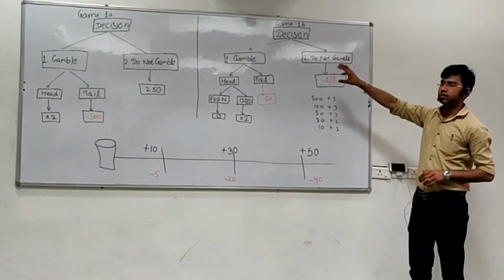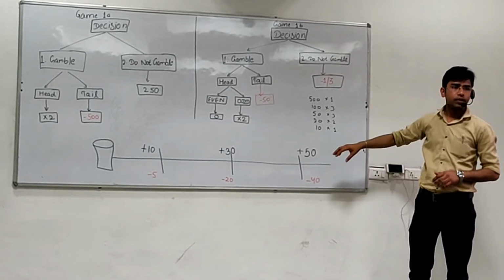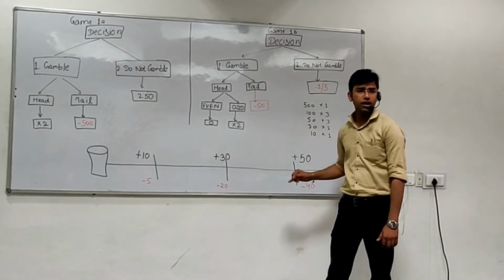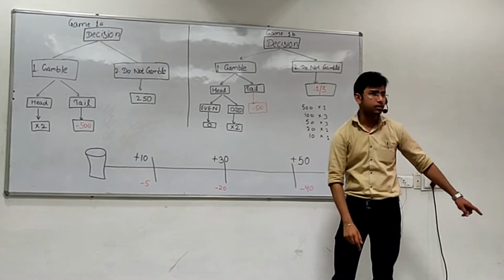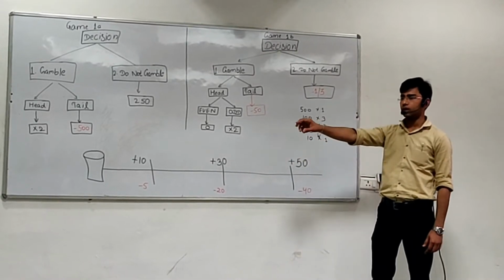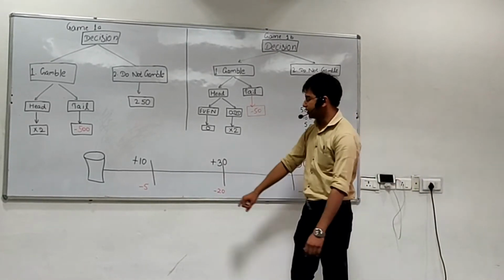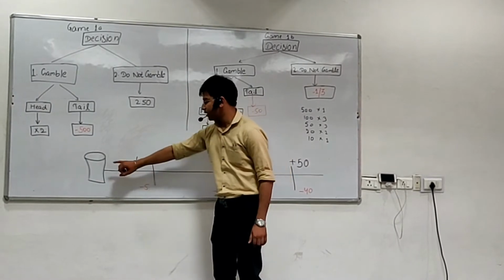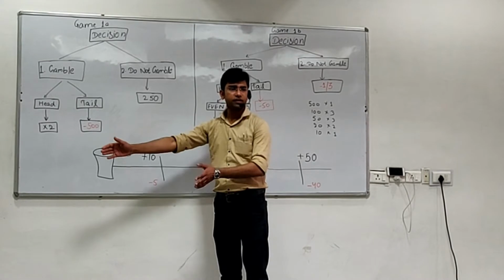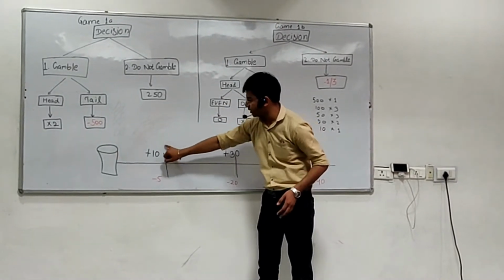The winners from game 1 will proceed to game 2. What will happen in game 2? There are basically 3 points, 1, 2 and 3, marked on the floor. We have a box right there. What you have to do is throw a ball to target the box. So there are basically 3 points. The first point is near to the box, so the risk is less, and accordingly you will get a smaller reward.